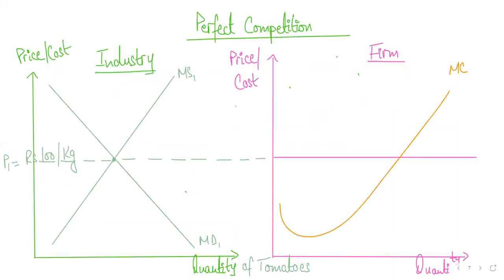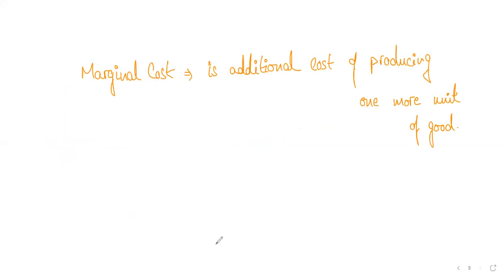If you think of tomatoes, it might be difficult to imagine the additional cost of producing one more tomato. Obviously it will require some additional seeds, some additional labor and so on, but it is such a small product that you can't really imagine the marginal cost. An easier example is a wooden table, or a cell phone. If the company has already made 100 units of cell phone and you have to make one more unit, then you will need more raw material.